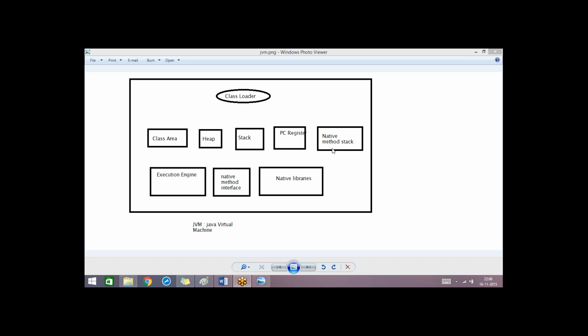So the native method stack is nothing but the backbone for Java is heap. In the Java API, we have some predefined classes, right? And all the predefined classes have some predefined methods. If we take the String class, can you name any methods of the String class?